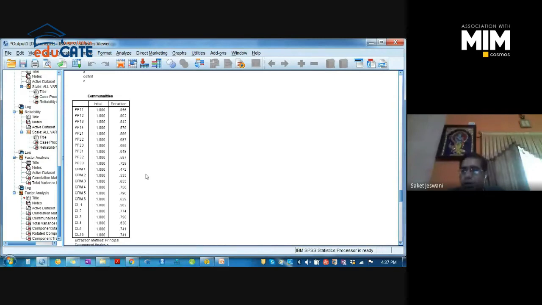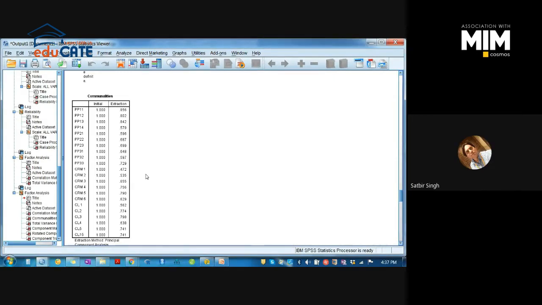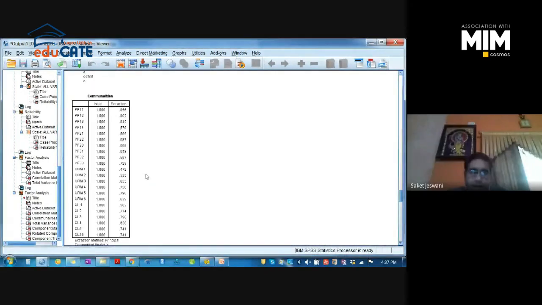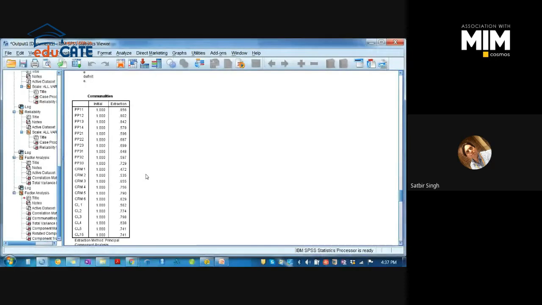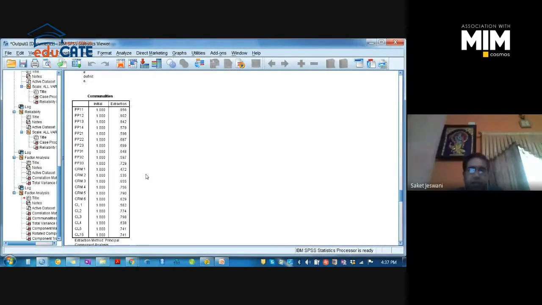Anything below 0.2 has to be discarded. Comparatively, it is not a good data collection in this case. Yes, we can say that, but it does not have too much effect on the factor analysis. If it is beyond 0.2, you have to discard it.